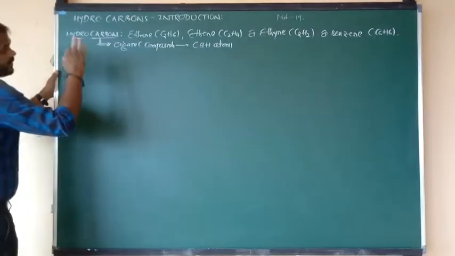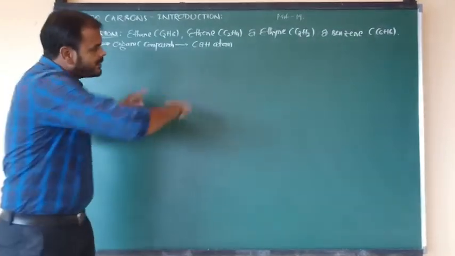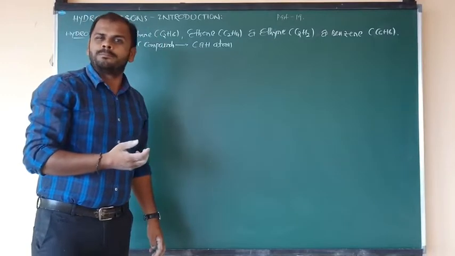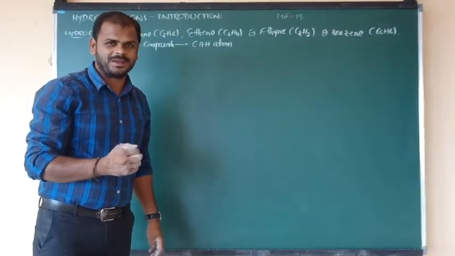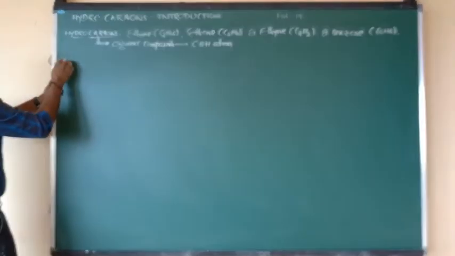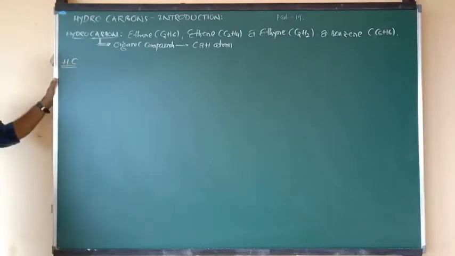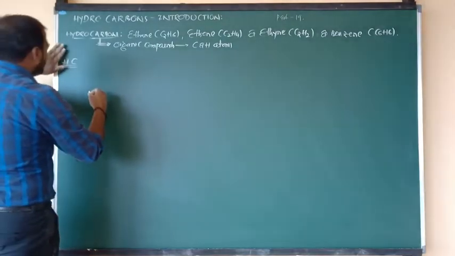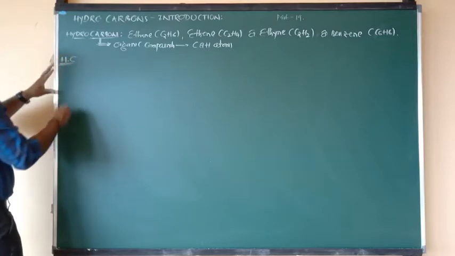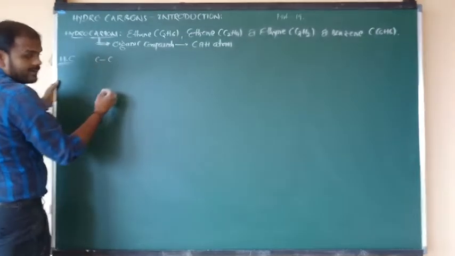First of all, the introduction about the hydrocarbon, all the fundamental data I am going to cover in the form of one chart. If you know this chart, then further preparation of hydrocarbons is very easy for you. So now I am going to give you the chart form of hydrocarbons information. First of all, here I am going to consider the hydrocarbons, and in that I want to show you the nature of carbon. So the carbon-carbon nature is either single bond or double bond. Like that information we have to show.